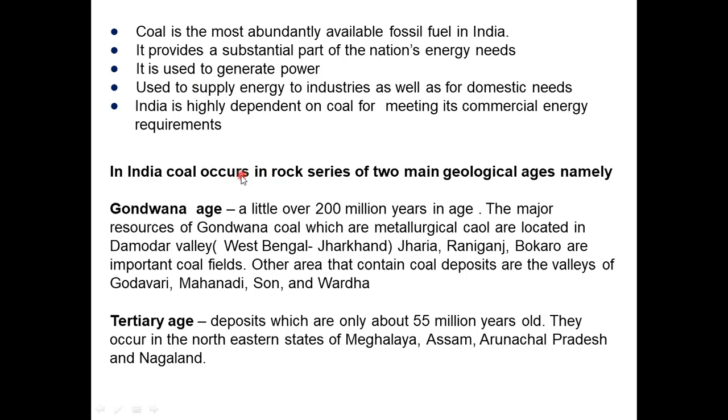In India, coal occurs in rock series of two main geological ages, that is Gondwana and Tertiary. Gondwana is a little over 200 million years in age. The major resources of Gondwana coal, in which we find metallurgical coal, are located in Damodar Valley in West Bengal and Jharkhand. Jharia, Raniganj, Bokaro are important coal fields. Other areas that contain coal deposits are the valleys of Godavari, Mahanadi, Son, and Wardha. The tertiary coal deposits are 55 million years old, and they occur in the northeastern states of Meghalaya, Assam, Arunachal Pradesh, and Nagaland.